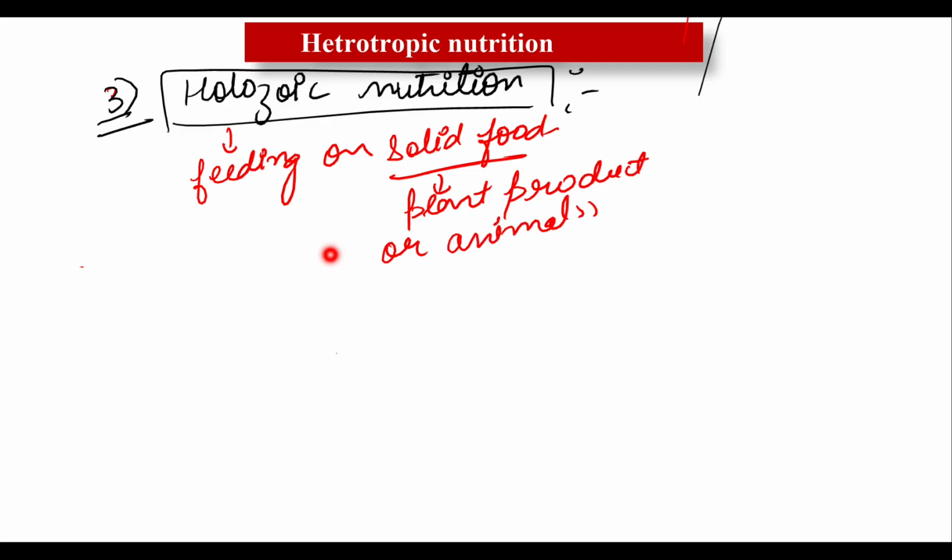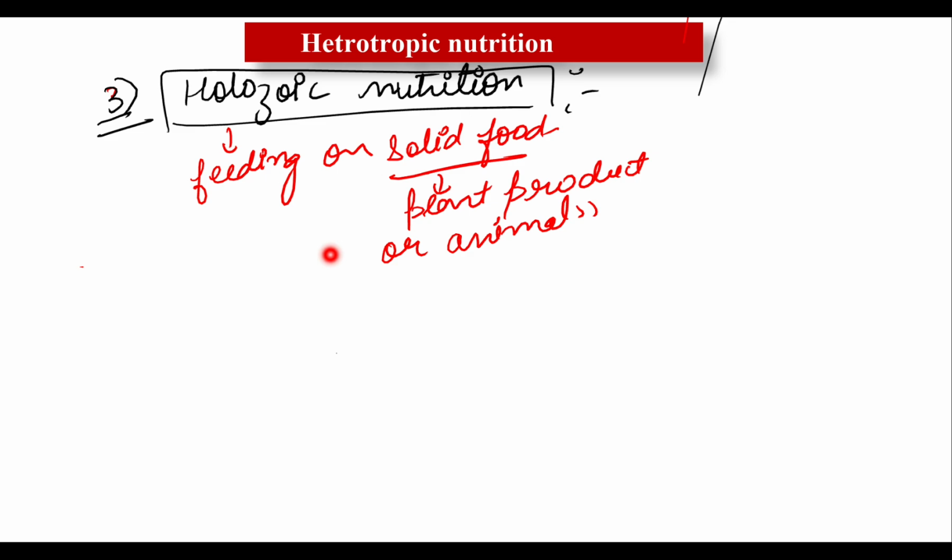Most animals, including human beings, take solid food into their body by the process of ingestion. The food is then digested. Digestion means breaking down the complex food material into a simpler form, and then it is absorbed into the cells of the body. The undigested food and unabsorbed waste material is egested out of the body. Don't worry beta, we will discuss holozoic nutrition in this chapter in much detail.